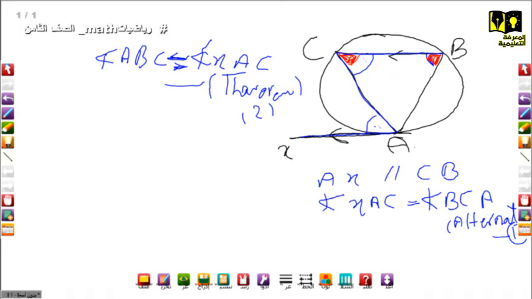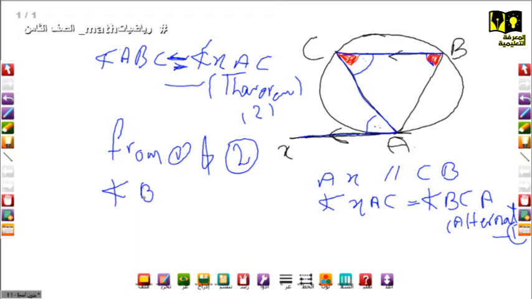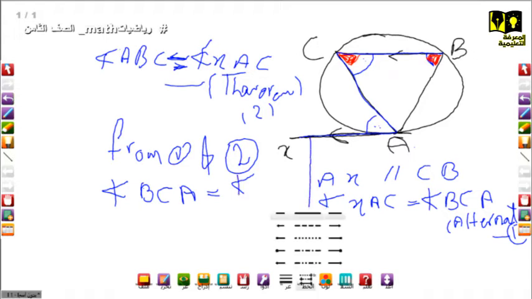So from 1 and 2, we find that angle BCA, you should name the angle by three letters, not only one, equals angle CBA, and they will ask you to prove.